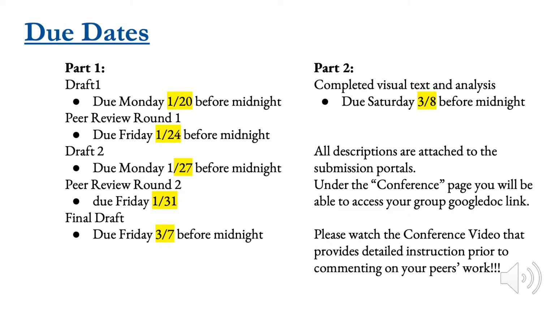This slide covers the due dates for both Part 1 and Part 2 of Project 1. For Part 1, our drafts are due on Mondays: Monday, January 20th, and Monday, January 27th are when Draft 1 and 2 will be due. They need to be turned in before midnight. All aspects of this project need to be turned in before midnight so that I have ample time to upload your papers to the Google Doc link, so that when we do peer reviews on those 2 Fridays, January 24th and the 31st, you have plenty of time to get your comments in before that midnight.